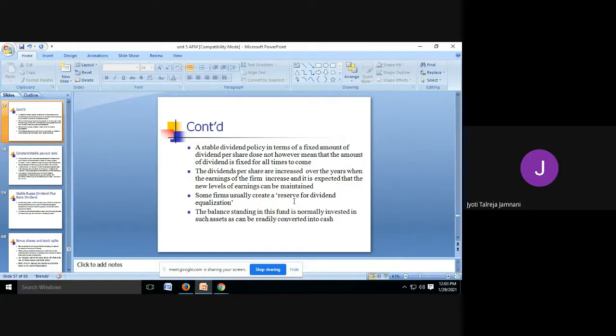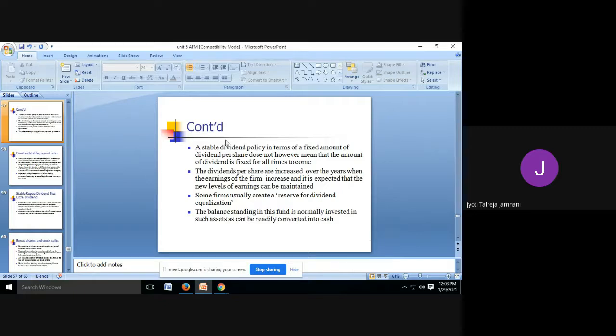Some firms usually create a reserve for dividend equalization. So to pay the same dividend every year, they go on keeping some amount separately. They call it dividend reserves, wherein whenever you make losses, from those reserves that much dividend will be paid. So from every year's profit, the company keeps some amount separately as dividend equalization reserve because they have promised to pay the same dividend every year. So they keep money aside so that in any year if there is loss or less income, those reserves can be used to pay the dividend that is fixed.